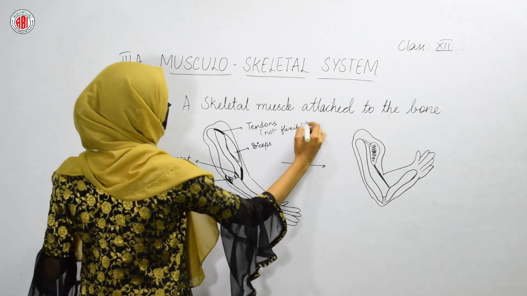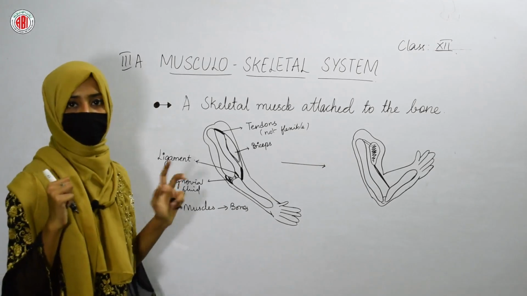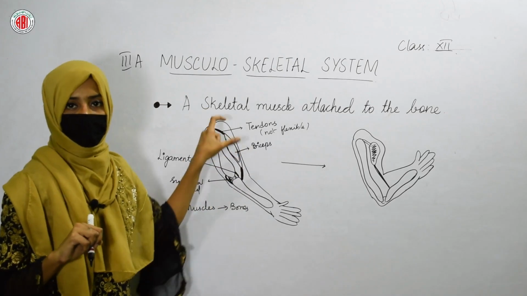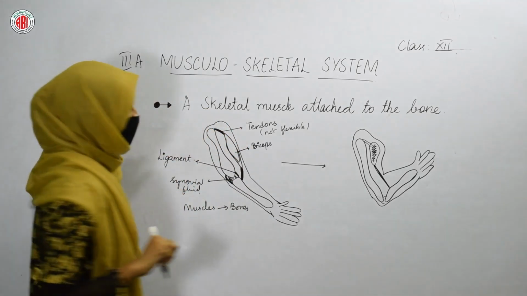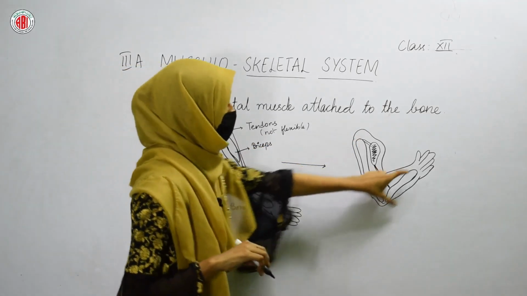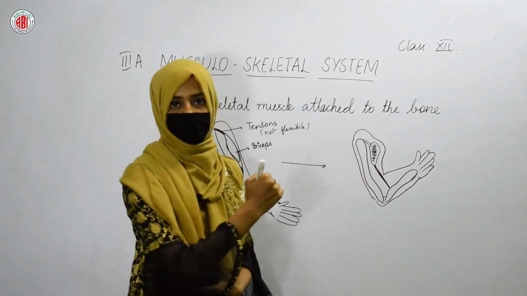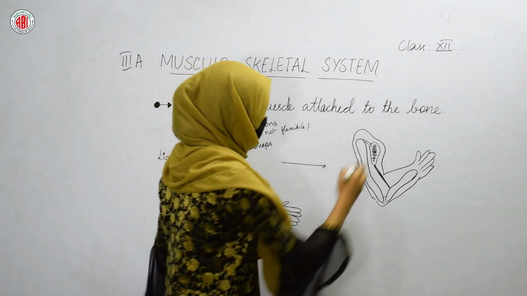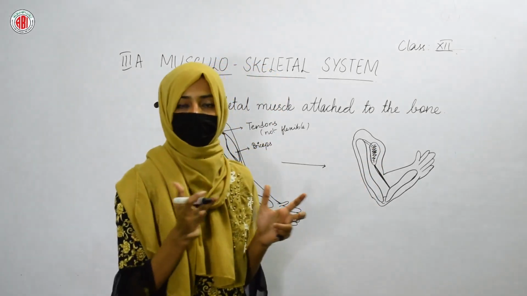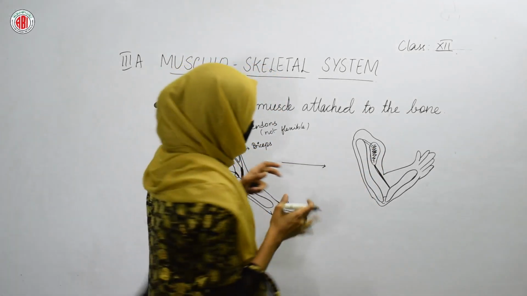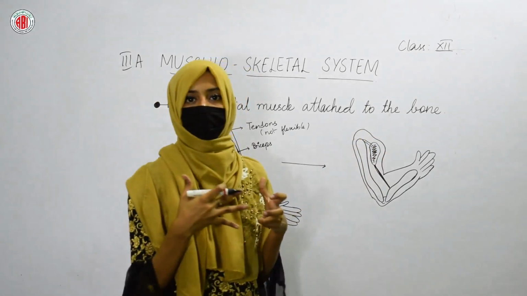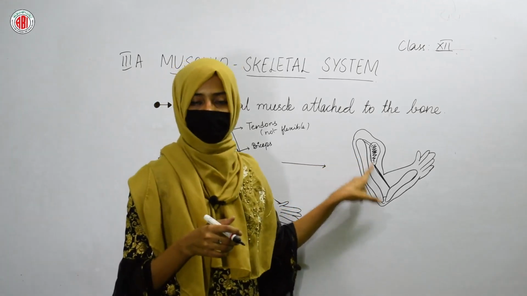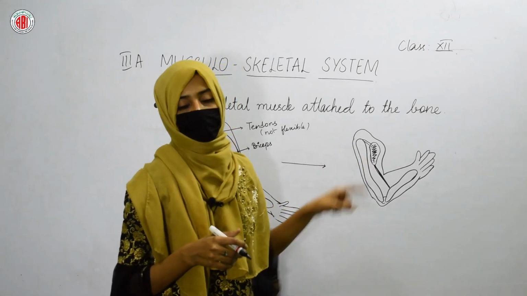Then how can we move our hand? How can we make the movements of our bicep? This is due to the contraction of the biceps. Whenever the bicep muscle gets contracted, at that time, this type of movement you can see. Here you can bend your hand at the position of your elbow. When you bend your hand, the bicep muscle gets contracted, it gets smaller in size, and it pulls these tendons towards it. The tendons move towards the bicep due to its contraction, and this makes the movement of our hand.